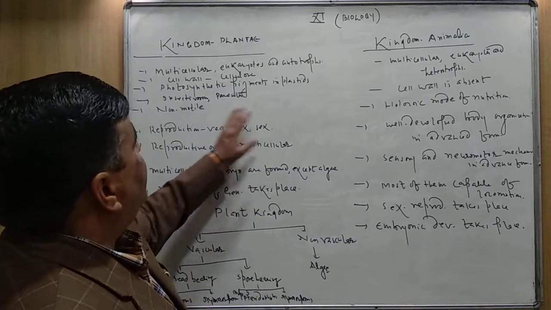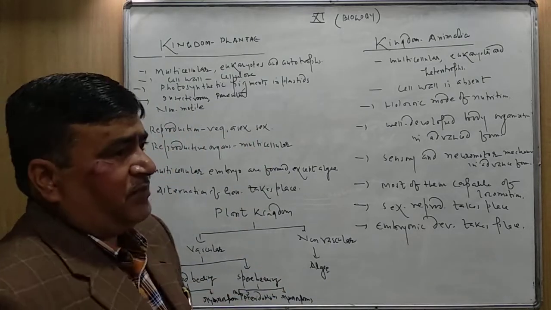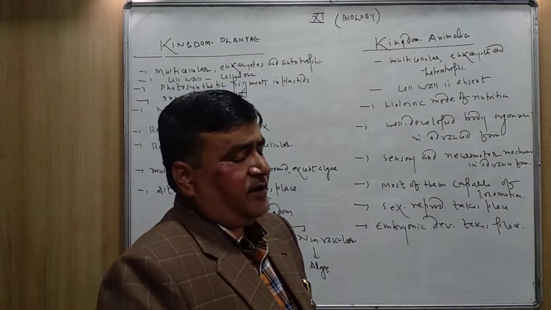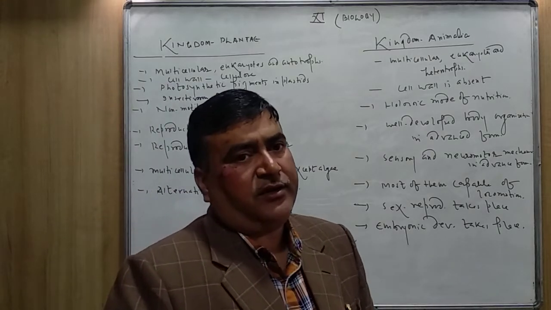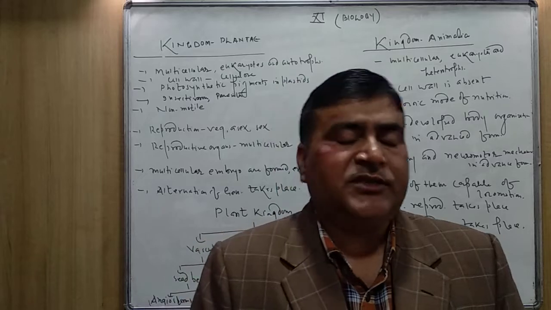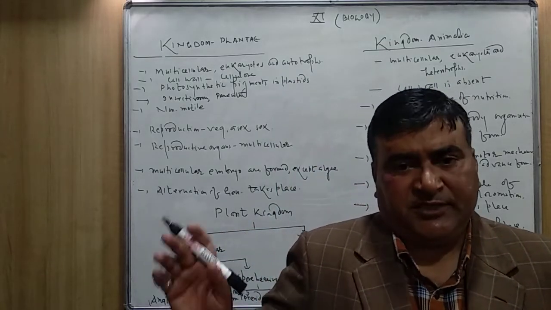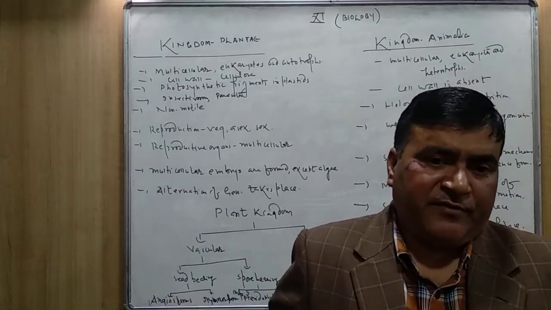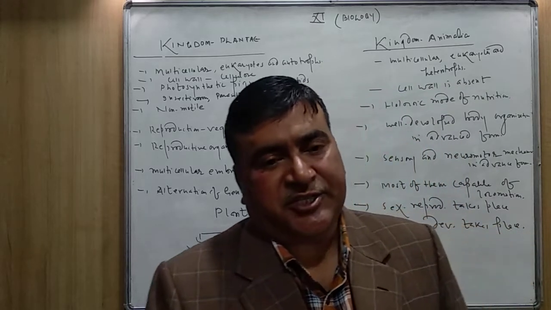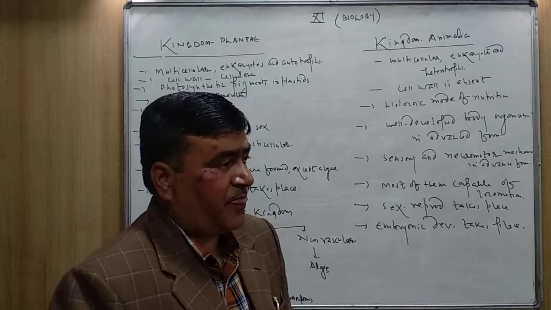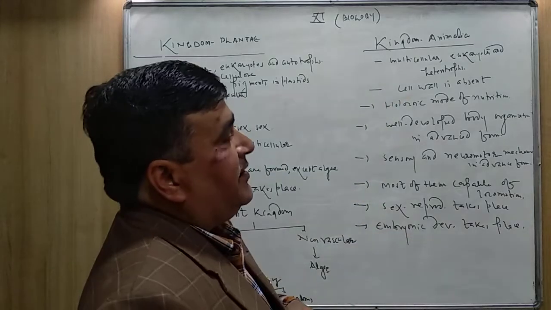So these are about the kingdom Plantae. And the kingdom Plantae you have to study in chapter 3 in detail. Here it was just a brief introduction, the general characteristics of kingdom Plantae. Now kingdom Animalia.